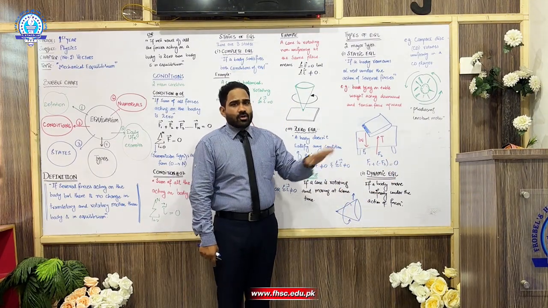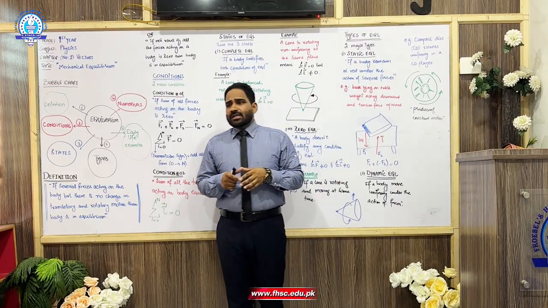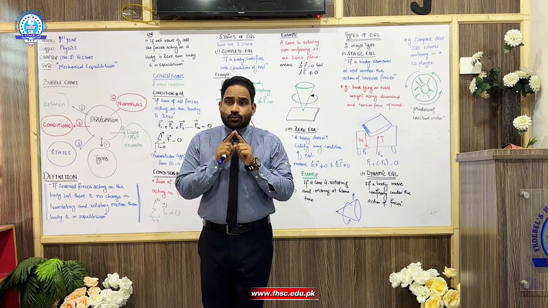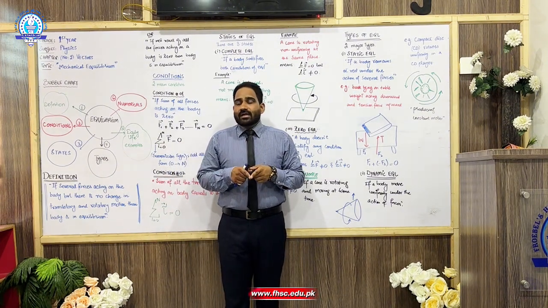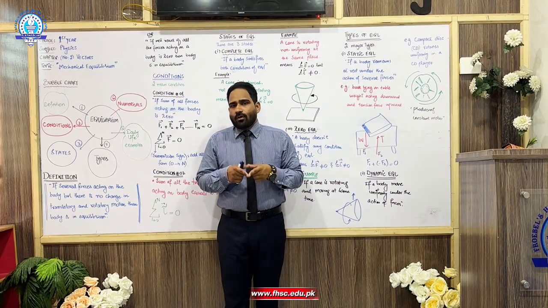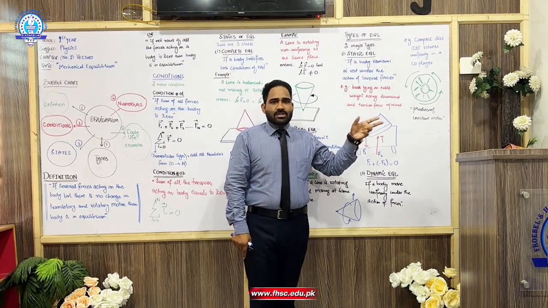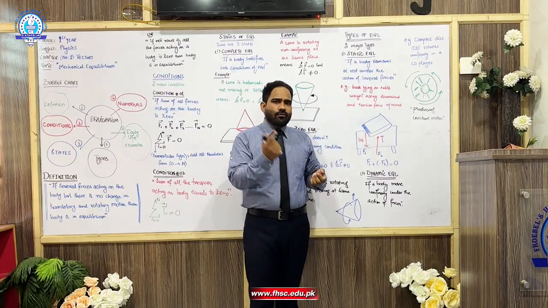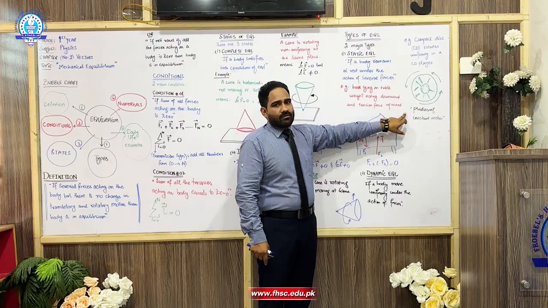Now dynamic equilibrium: if a body is in motion under the action of several forces but it is in uniform motion. Uniform means it does not change its speed, it is uniformly rotating, like a disc. Imagine a disc in the CD player, it is rotating uniformly. So here it will be a dynamic kind of motion.